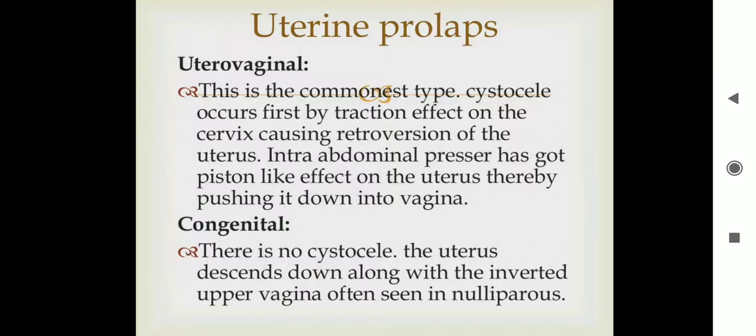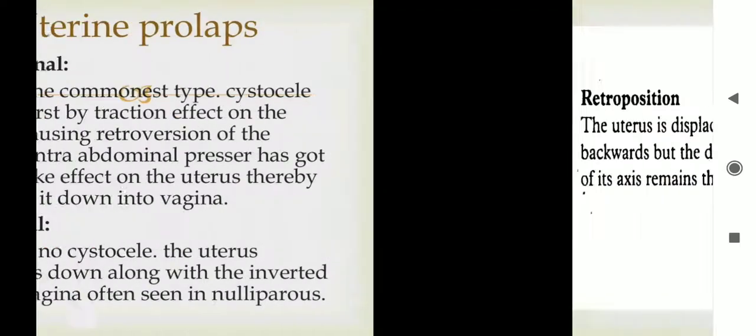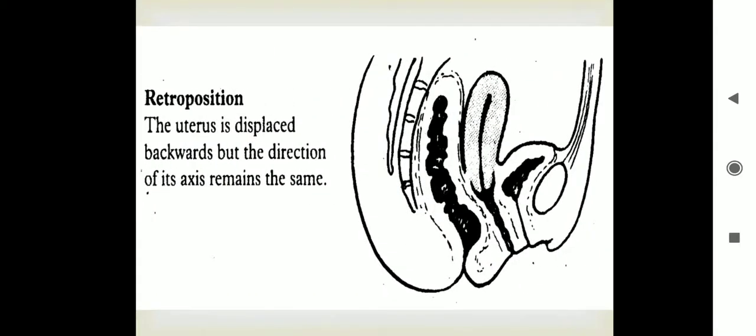Congenital: there is no cystocele. The uterus descends down along with the inverted upper vagina, often seen in nulliparous women. Coming to the retro position, the uterus is displaced backwards, but the direction of its axis remains the same.